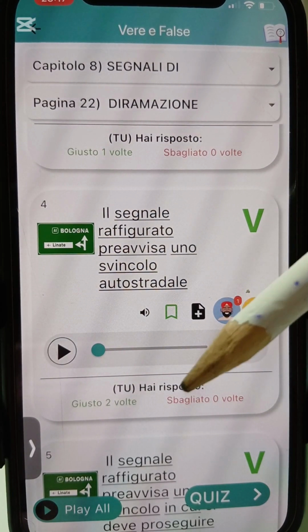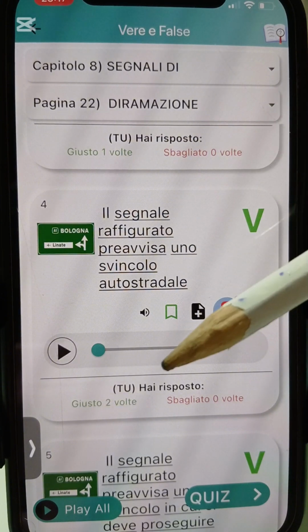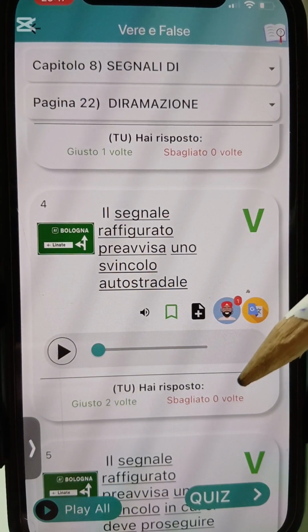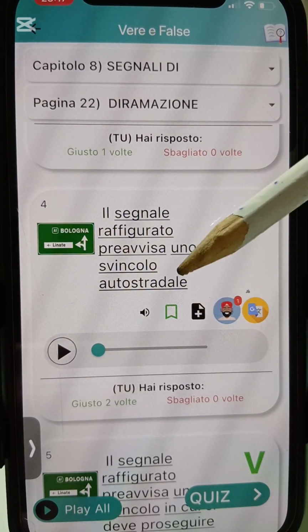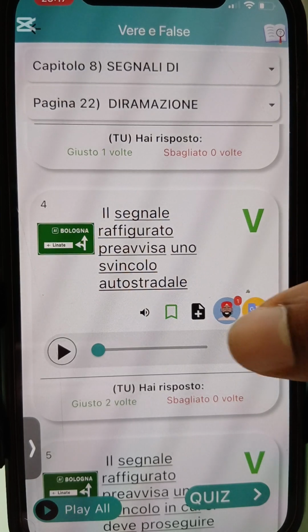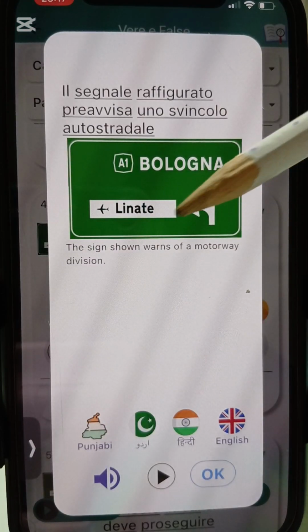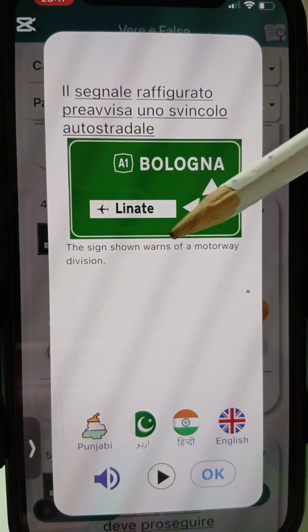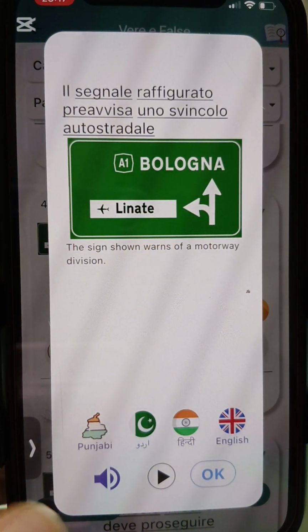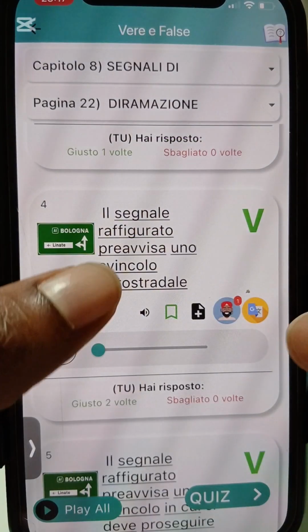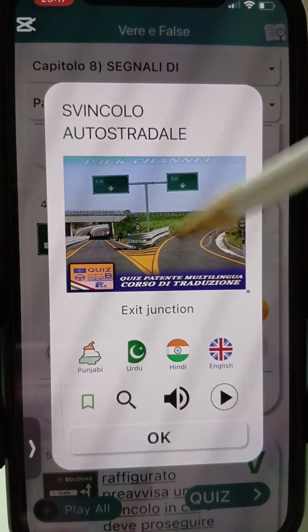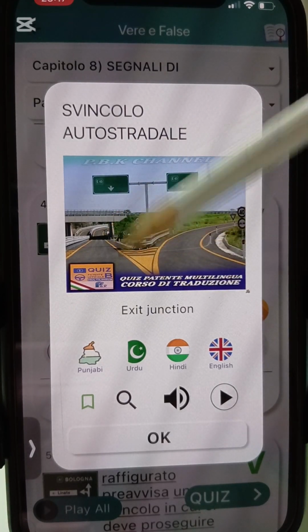Okay, e dey announce wetin? Autostrada what? Or highway junction. Okay, e dey announce what? Highway junction. Okay, e dey tell you about highway junction. E say dis sign shown warns of a motorway division. Okay, warns of a motorway what? Division. The junction, okay, the exit junction.